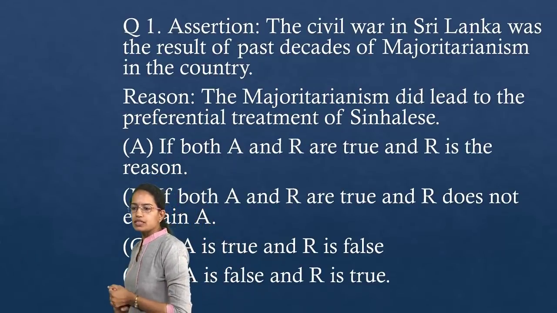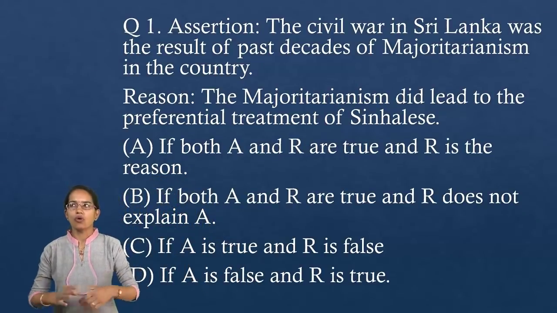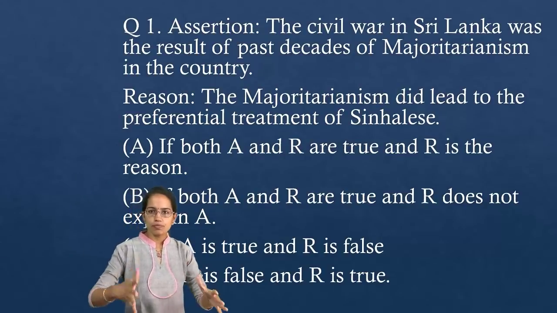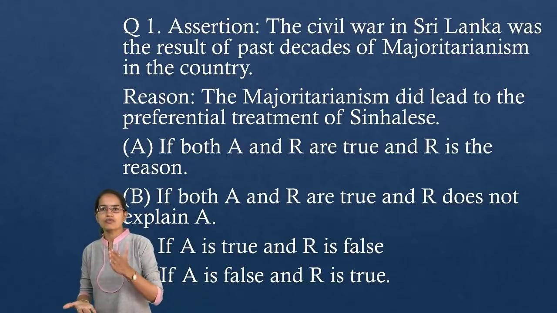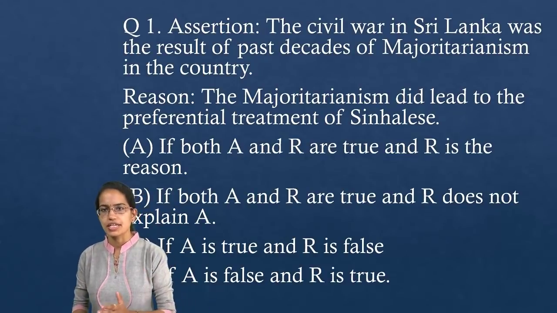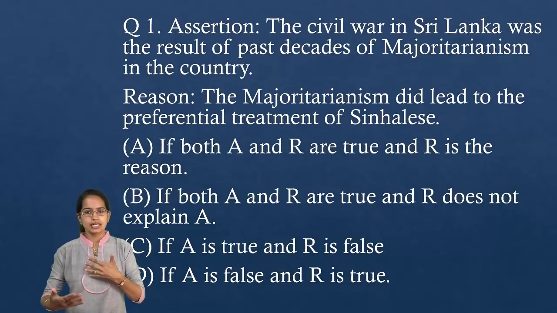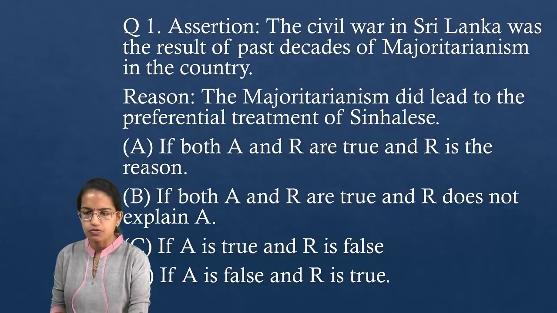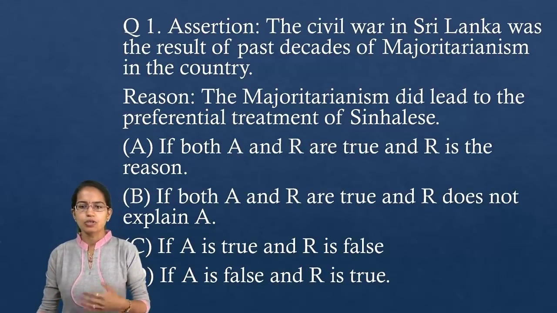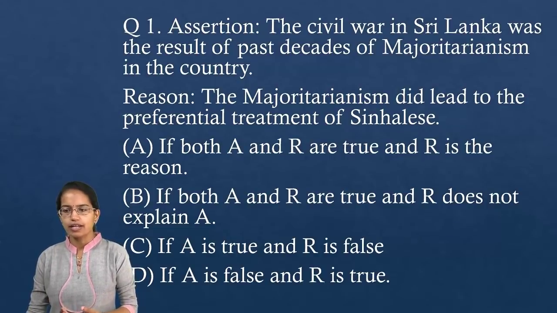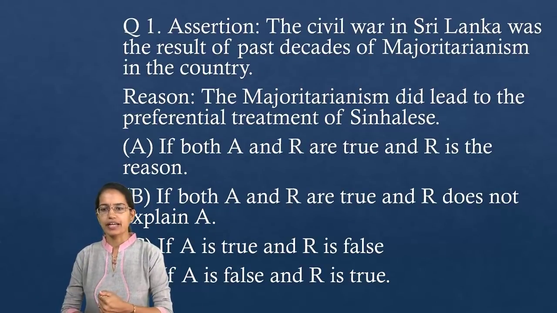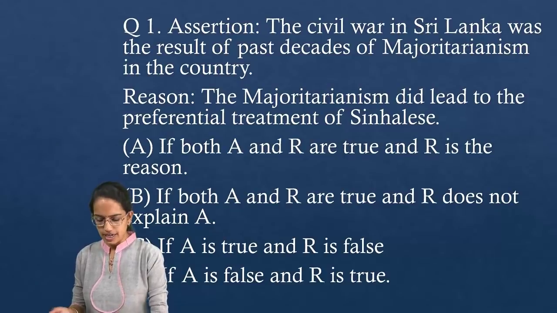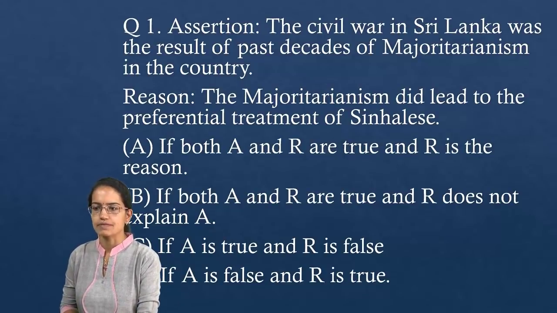The first question is from NCERT class 10th. So all the 10 questions that we have would be focusing on NCERT class 10th, basically the political science section. This is from the first chapter itself on power sharing. Now we have the assertion and the reason. Based on that you have the statements. Which of the following is the correct answer? Looking for the first correct answer for question number 1. Also I request you again to mention the question number along with the answer that you are providing, so that we have understanding on which question you are marking the answers.